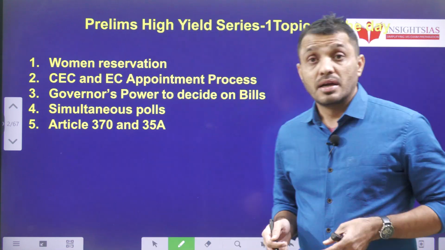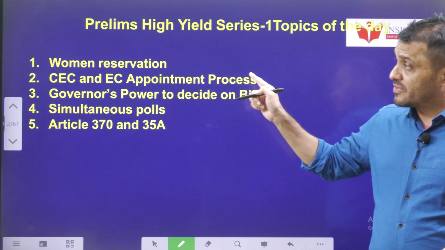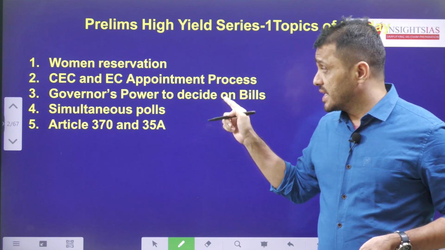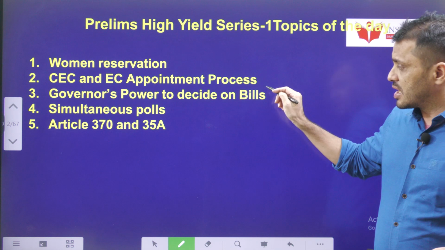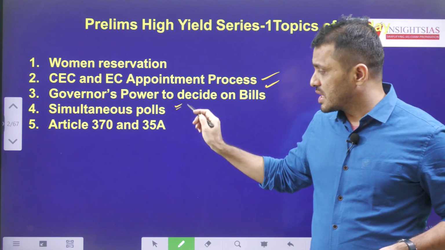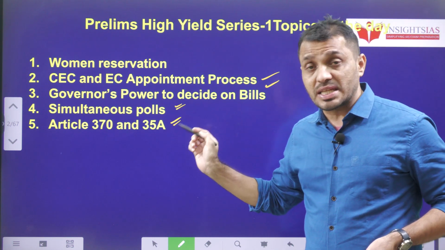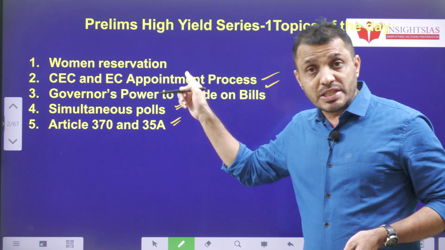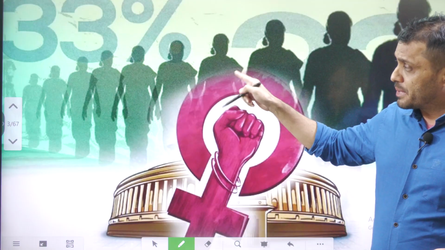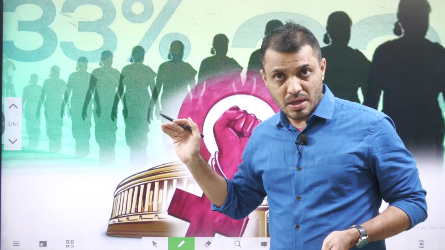They are number 1, women reservation; second one, CEC and EC appointment process; third one, governor power to decide on bills; fourth one, simultaneous polls; and fifth one, Article 370 and Article 35A. For each and every topic, first I will give an overview, then we will go through the important points regarding that particular topic.